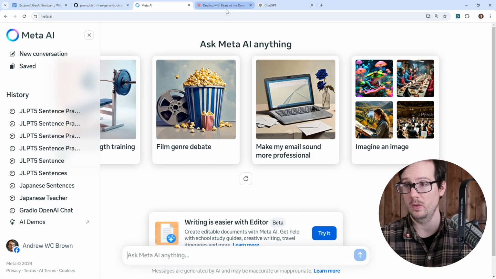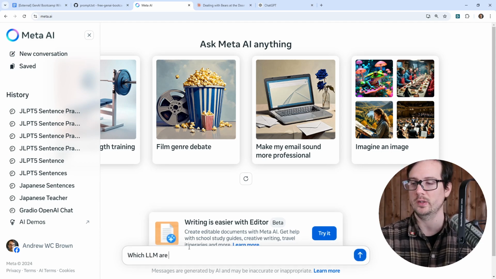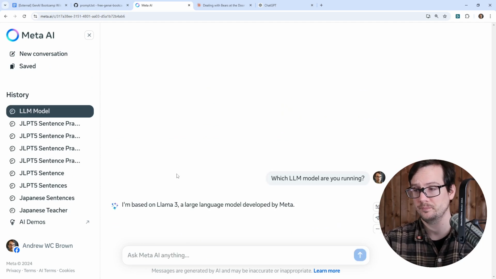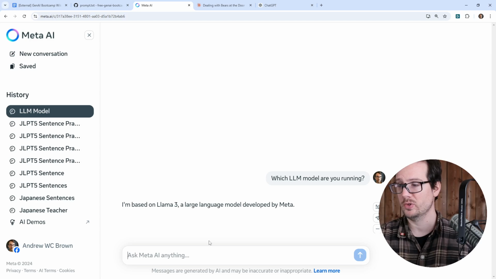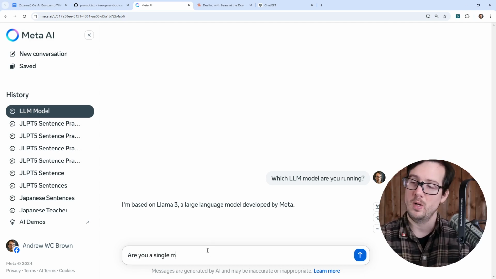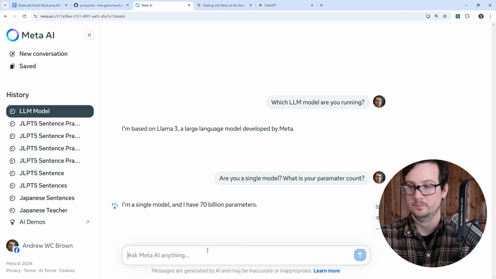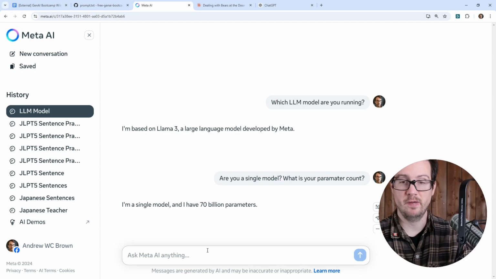Okay, so let's go over to meta AI. If you do not know, meta AI is, I don't know what it's running underneath. It's probably Llama 3.2. Let's find out: which LLM model are you running? Because that might help us to understand what's going on here. I really don't know. I'm based on Llama 3, a large language model, but are you a single model? What is your parameter count? I wonder if it'll tell me that. I'm a single model and have 70 billion parameter model.